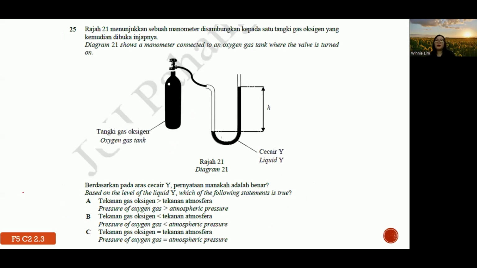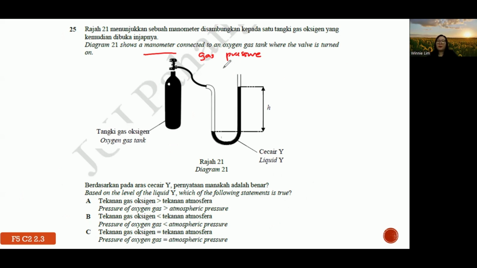25. Diagram 21 shows the manometer connected to an oxygen tank where the valve is turned on. When the valve is turned on, based on the level of the liquid Y, which statement is true? So I always tell students, first, this is called a manometer. The function of a manometer is to measure gas pressure, or liquid pressure also can.